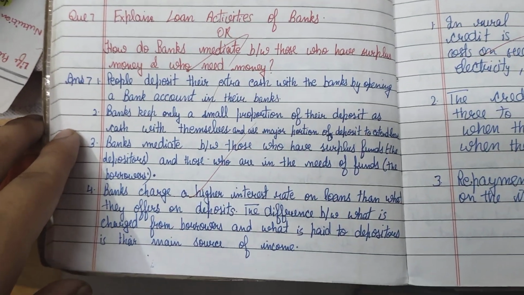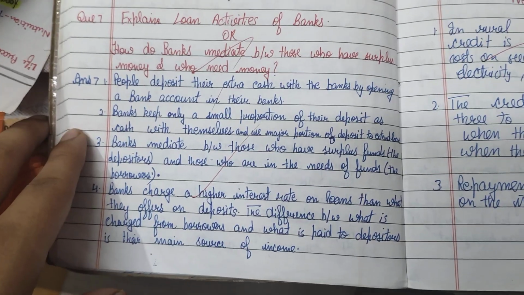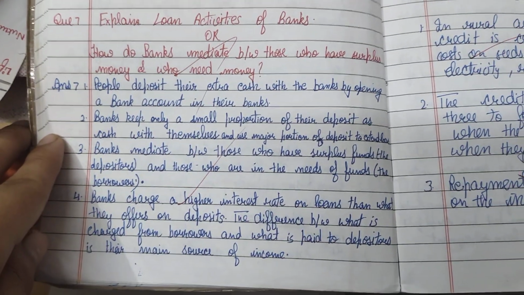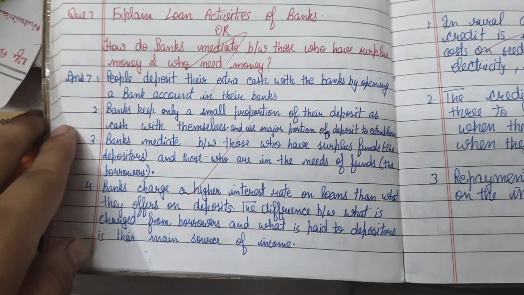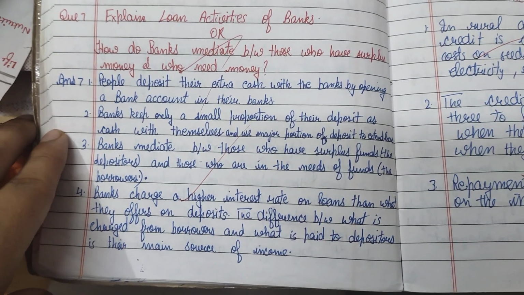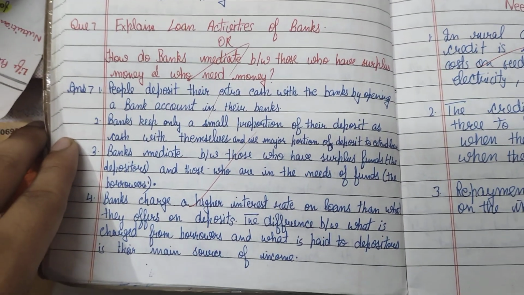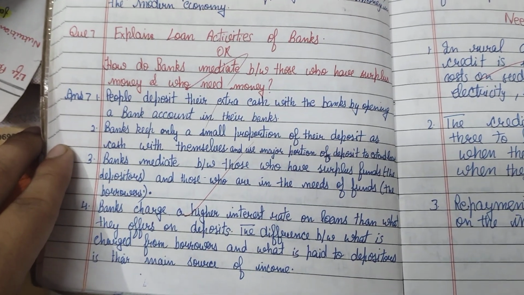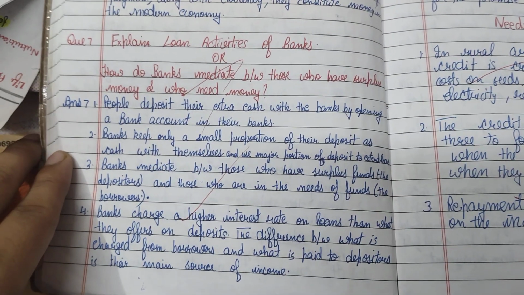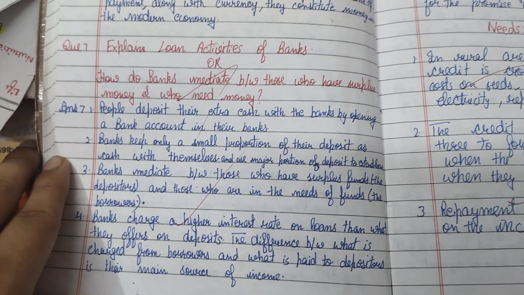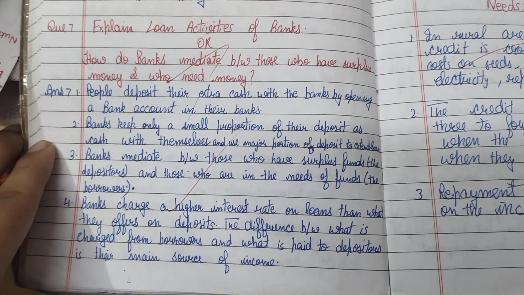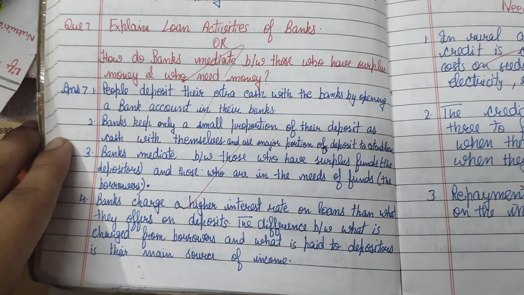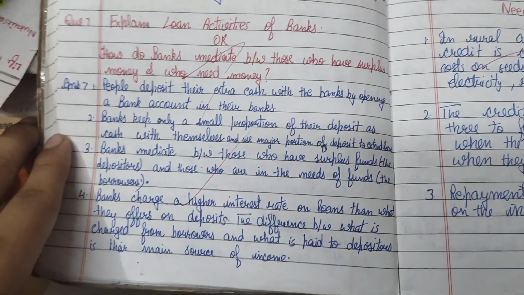Explain loan activities of banks, or how do banks mediate between those who have surplus money and those who need money. Very important question this is. People deposit their extra cash with the banks by opening a bank account in their name. Banks keep only a small proportion of their deposits as cash with themselves and use the major portion of the deposits to extend loans. Banks mediate between those who have surplus funds, called the depositors, and those who are in need of funds, called the borrowers. Banks charge a higher interest rate on loans than what they offer on deposits. The difference between what is charged from borrowers and what is paid to depositors is the main source of their income.